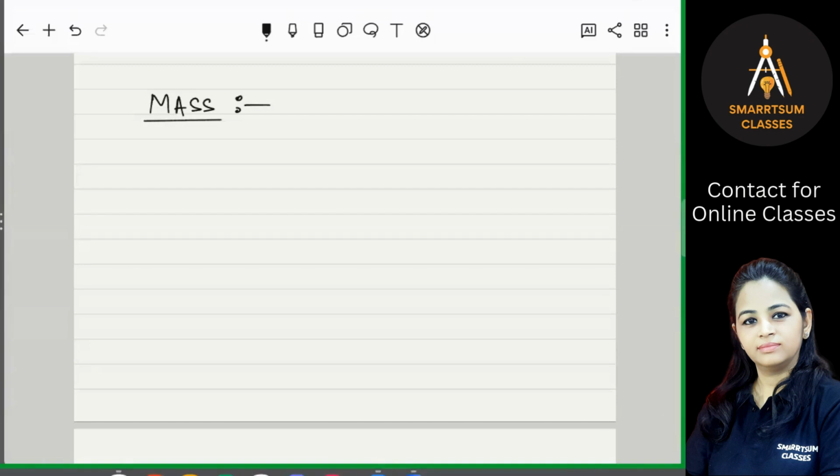Now let's see what is the difference between mass and weight, and how they're different. So very first, let's see what is mass. Mass is basically the total content of the body, which measures the inertia of the body.